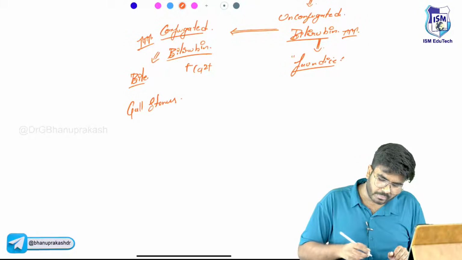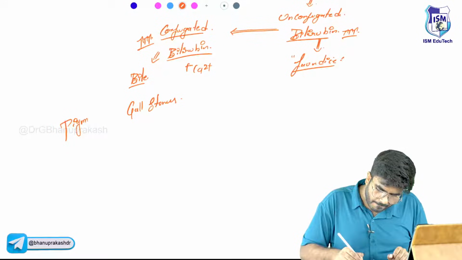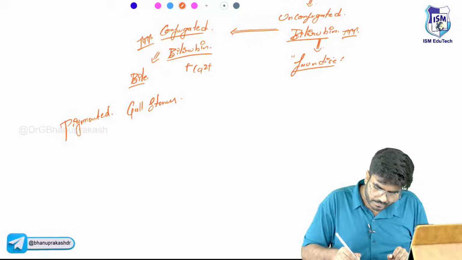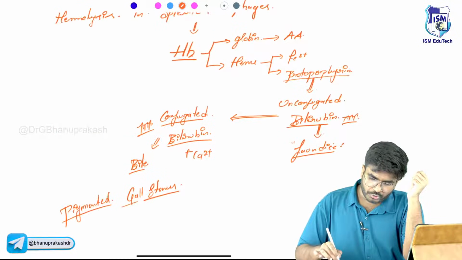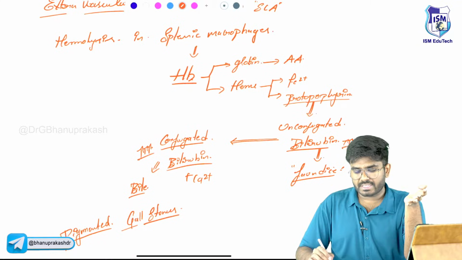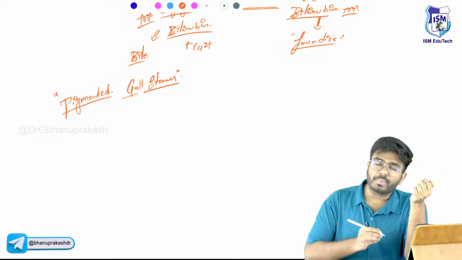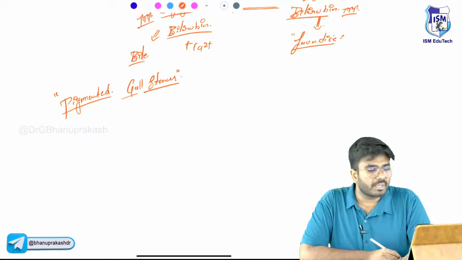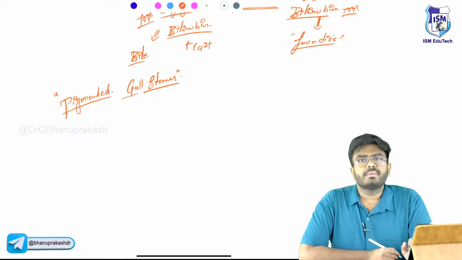These gallstones are going to be a little black in color. These are called pigmented gallstones. So the point I want you to understand is that those persons who have extravascular hemolytic anemias like hereditary spherocytosis and sickle cell anemia are at risk of developing pigmented gallstones because of calcium bilirubinate precipitation. Okay, done.